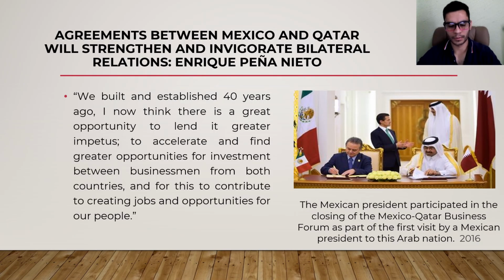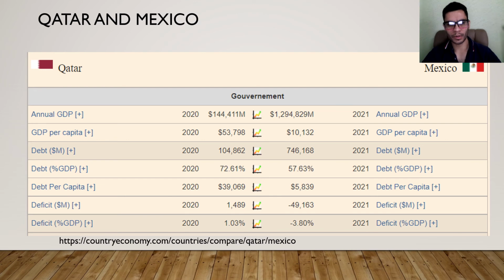Natural gas. This is a comparison between the main indicators in Qatar and Mexico. I would like to highlight the GDP per capita, which is 5 times higher in Qatar. And there is a surplus in Qatar. We look at the deficit as opposed to Mexico, which has an actual deficit. So Qatar has a surplus. And the debt is substantially higher in Qatar, at 72.61%, but I think they can afford it.